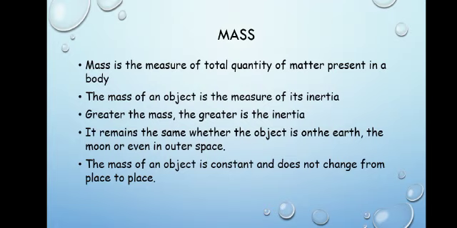So greater the mass, greater is the inertia. As the mass increases, the inertia also will increase. Now we have studied that mass anywhere on earth or outside earth, even outer space, will not change, it will remain constant. So mass of an object is constant and does not change from place to place. If you go to the moon, outer space, or any other planets, mass will be the same, it will not change.